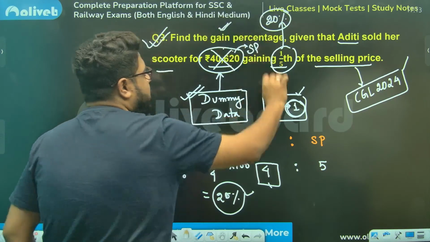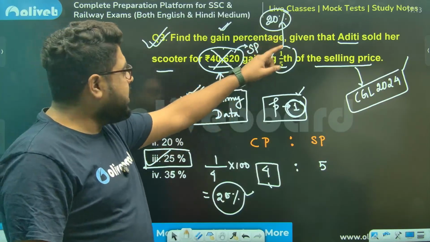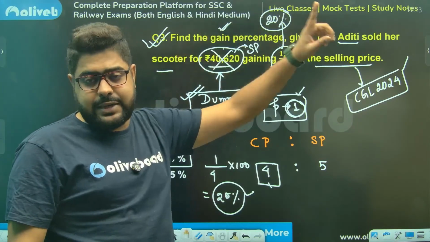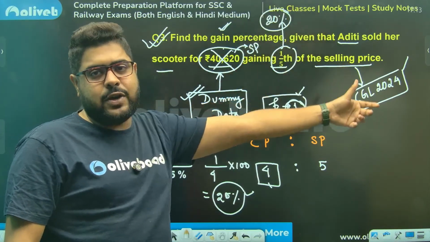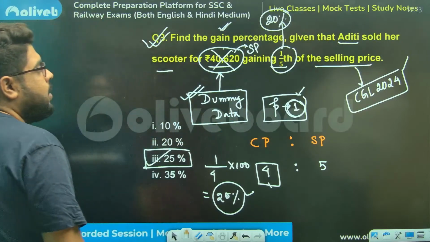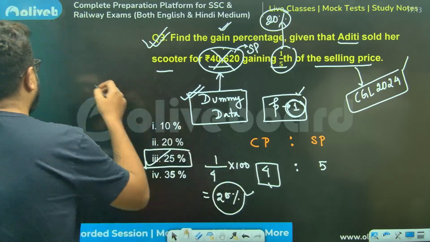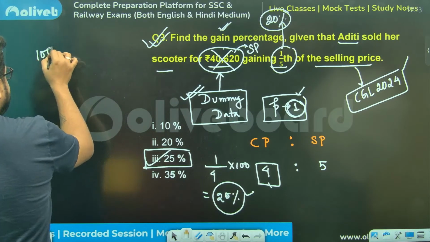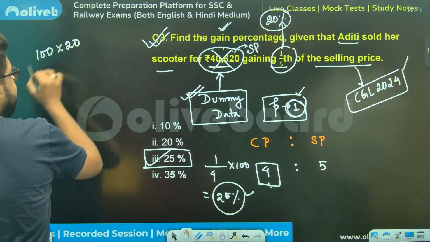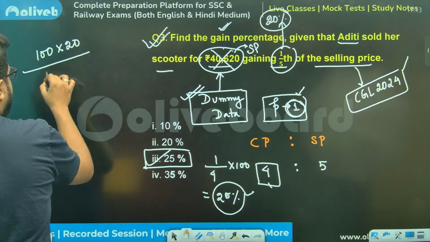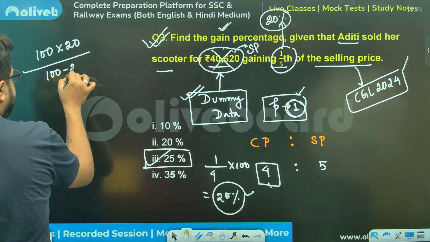So this is the profit on SP. Profit on SP is 20%. They are asking what will be the profit on CP. So you can say 100 into 20 by 100 minus 20.